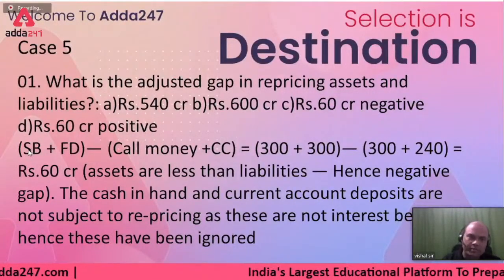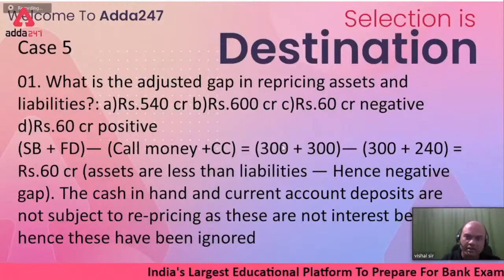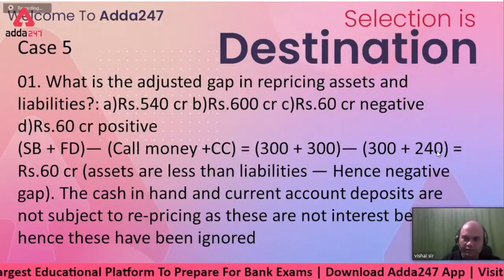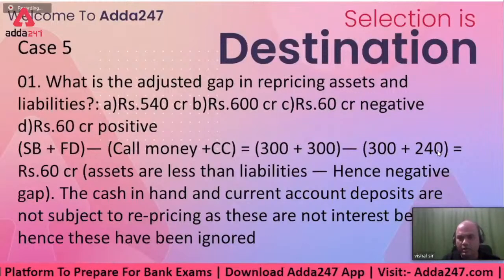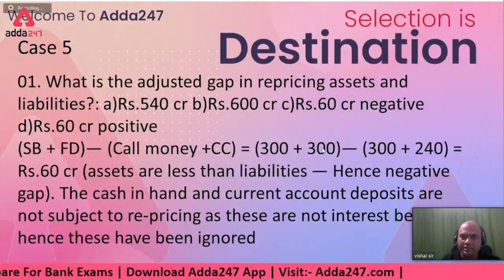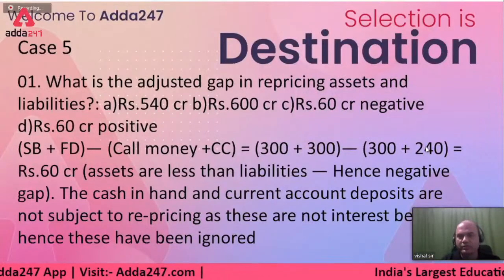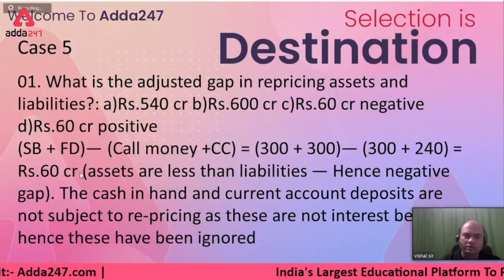So total then, savings plus FD is 300 plus 300. And call plus CC is what? 300 plus 240. So this is total 540 asset. And liability is total 600. So what is the gap? 600 minus 540. That is 60 crores.